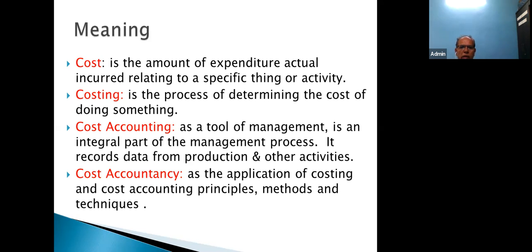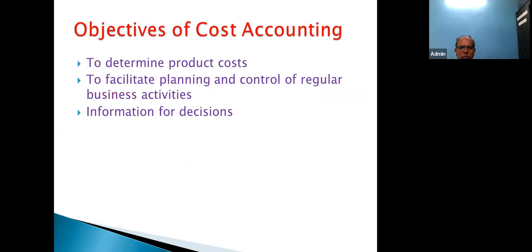Now, in regards to cost accounting, what are the objectives? I am sharing the slide, objectives of cost accounting. After understanding the objectives of financial accounting, today we are going to learn the objectives of cost accounting. Number 1, to determine product cost. Cost accounting helps us to determine the product cost.